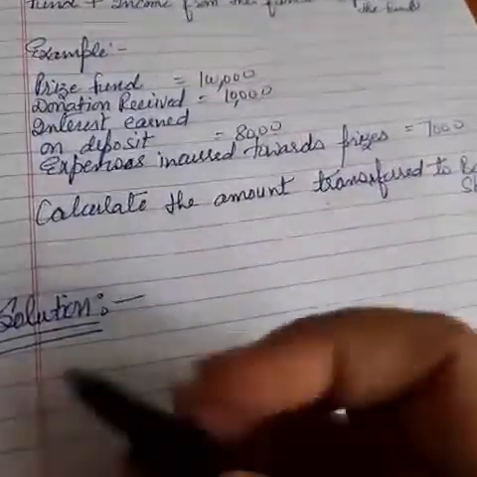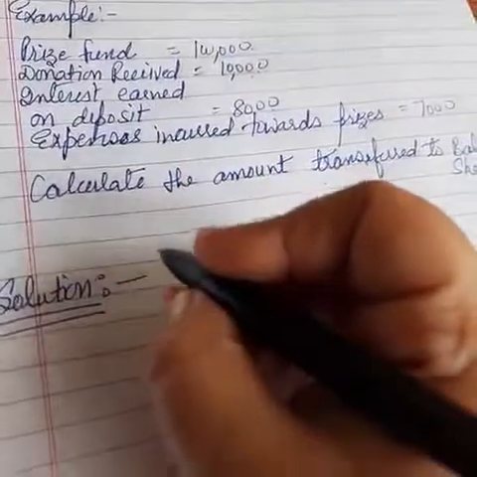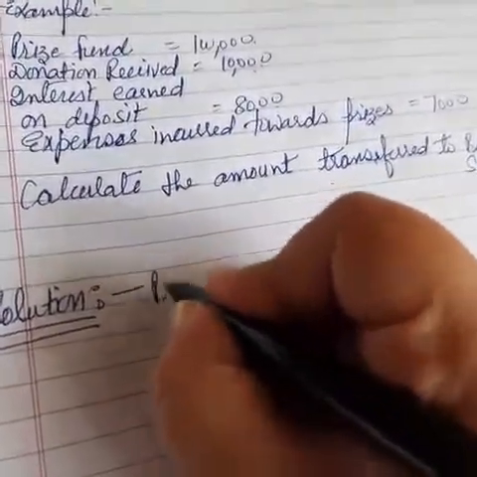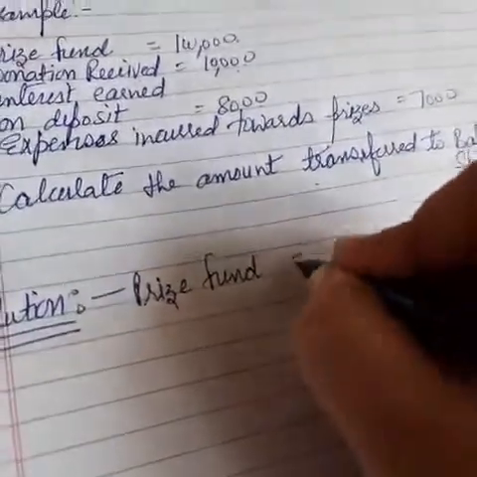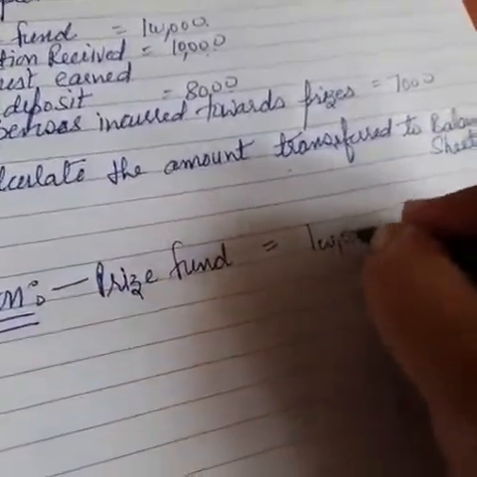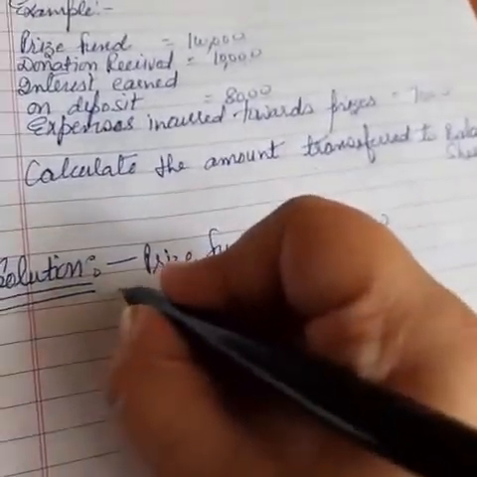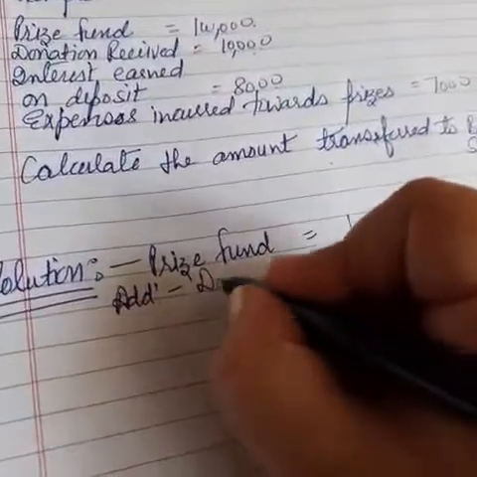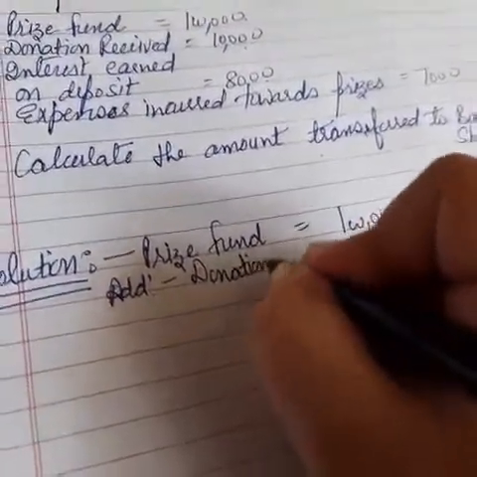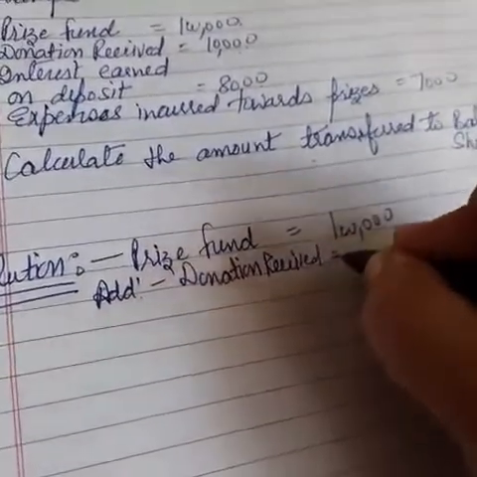What is the opening balance of the prize fund? That is 1 lakh, so I have written 1 lakh. Then we have to add the donation received, that is 10,000.